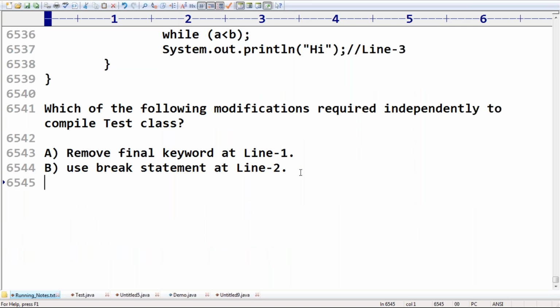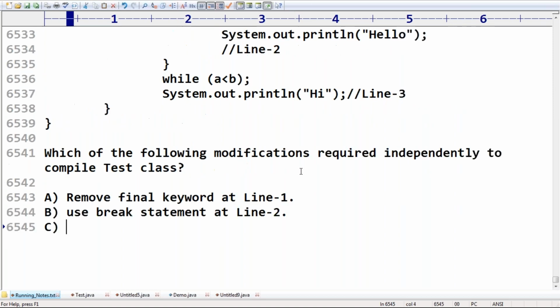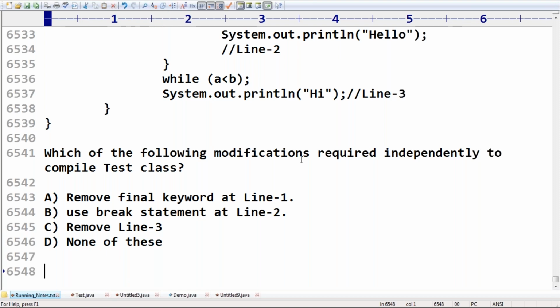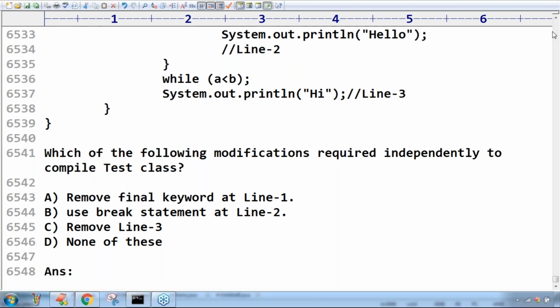Of course, I will show, sir. Now the third one: remove line 3. Now the fourth one: none of these. Can you please guide what the answer is for this one, sir? Can you please confirm?